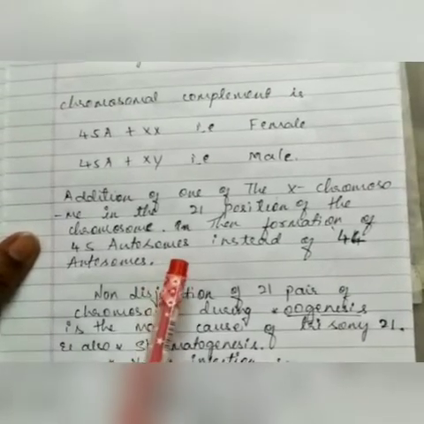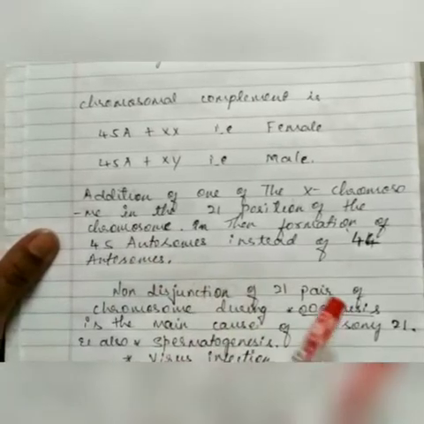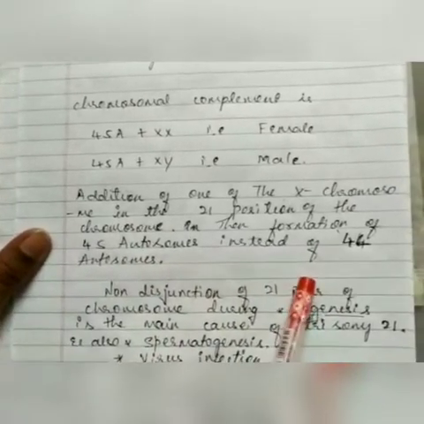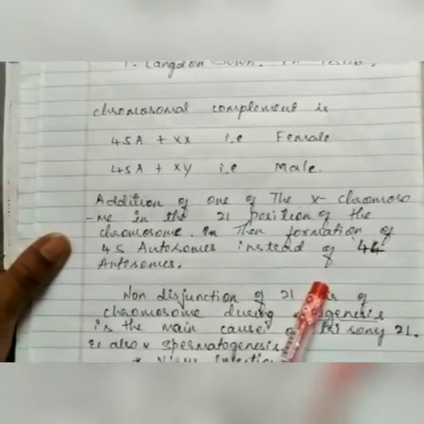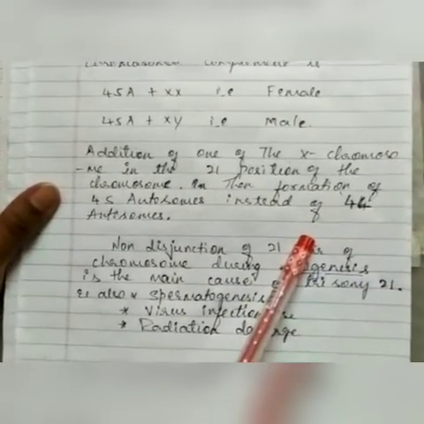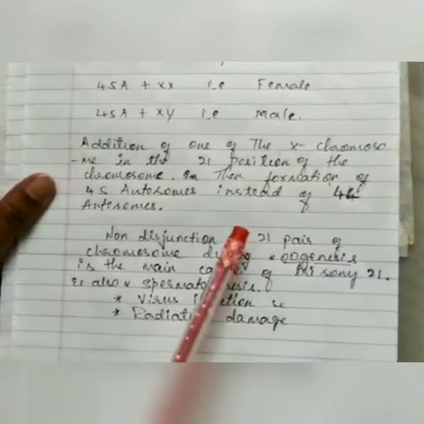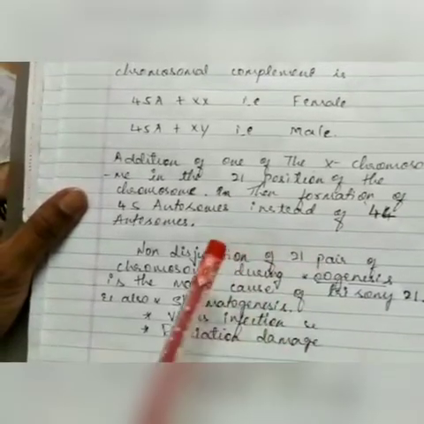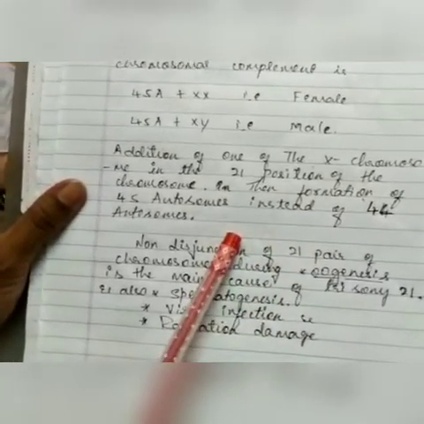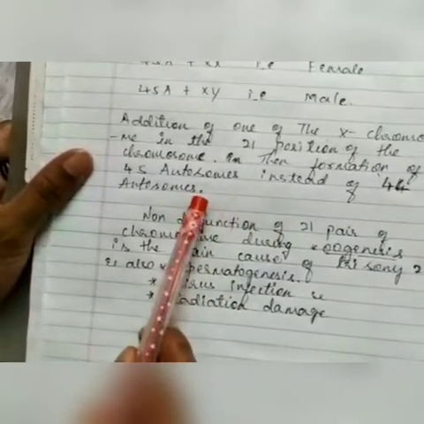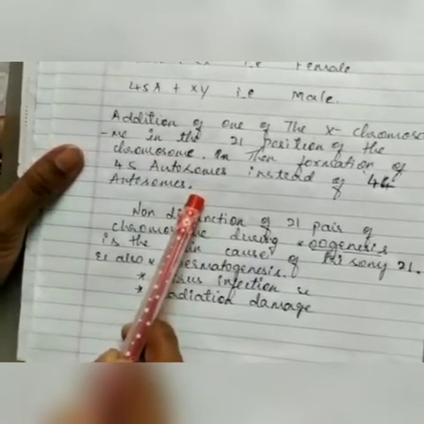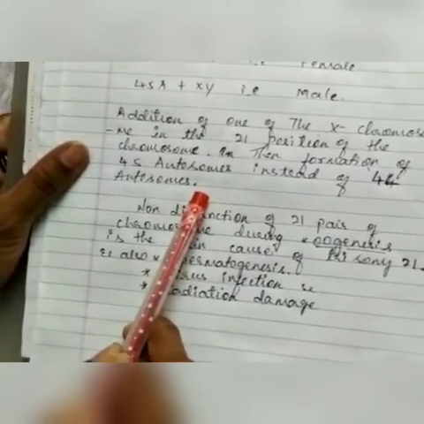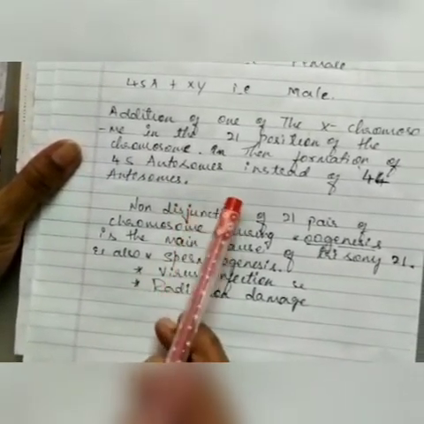That type of syndrome is known as Down syndrome. For example, in the human being 44 autosomes are there, and at the 21st position an additional chromosome is added, forming 45 chromosomes, which are the autosomes in both male and female.